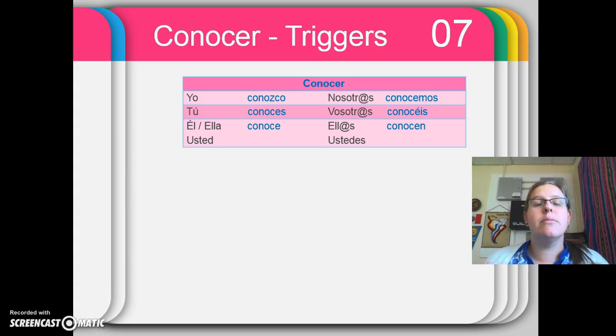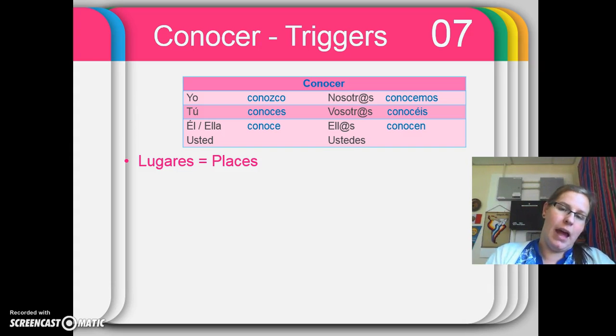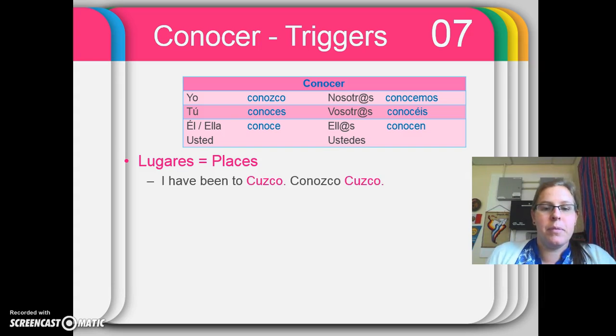So let's look at some triggers for conocer. There aren't a ton, not as many as saber, but two really big ones are anytime you're talking about a place. And it's weird. In Spanish, we don't say, I've been to whatever, Lima, Peru. We're going to say, I know Lima. I've been there, so I know it. So instead of saying, I've been to Cusco, I'm going to say, conozco Cusco. Cusco is my trigger. Cusco is a city. I'm saying I've been there, so I'm going to say conozco.